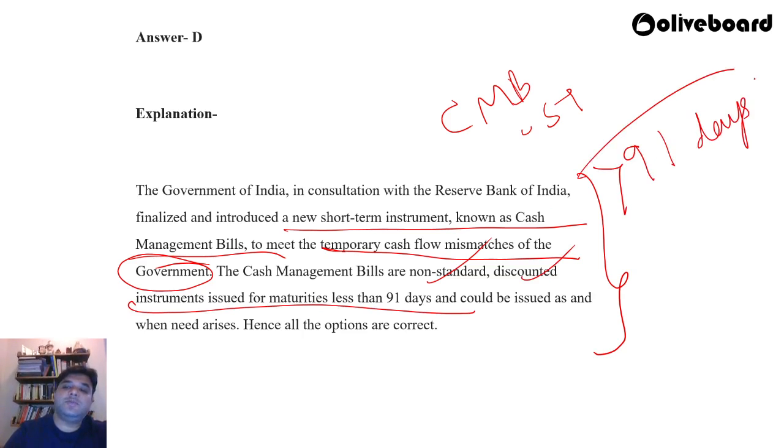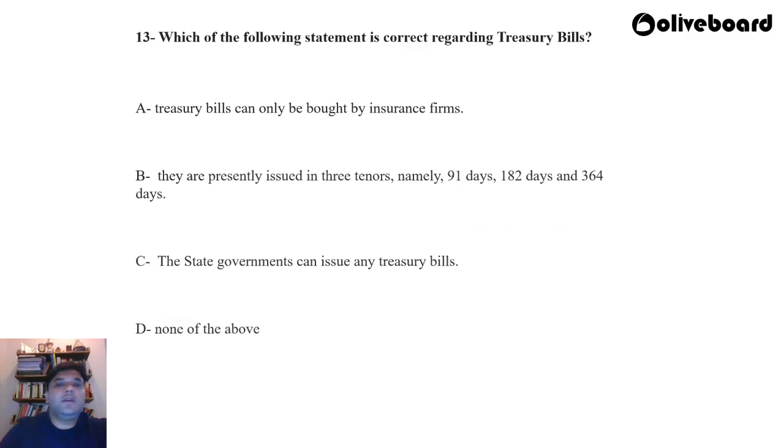91 days से भी less maturity होती है, ठीक है. So they can be issued as and when the need arises, as and when there is a need for cash flow, correct? So the cash management bills are non-standard discounted instruments issued for maturities less than 91 days, correct? Question number 13. Which of the following statements is correct regarding treasury bills?